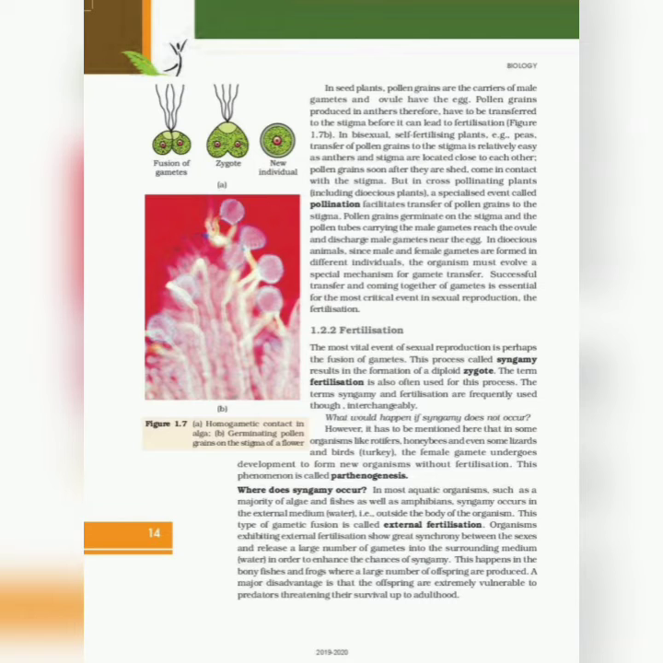fertilization. The most vital event of sexual reproduction is perhaps the fusion of gametes. This process, called syngamy, results in the formation of a diploid zygote. The term fertilization is also often used for this process. The terms syngamy and fertilization are frequently used interchangeably. What would happen if syngamy does not occur?